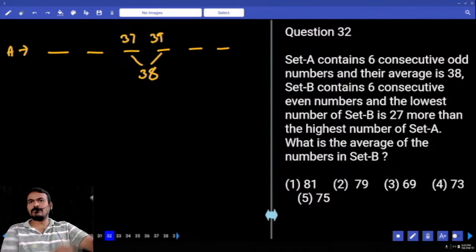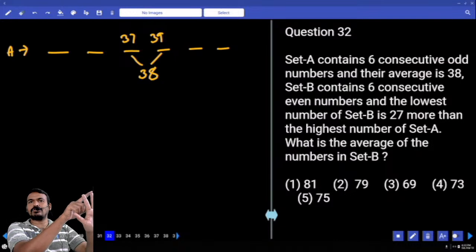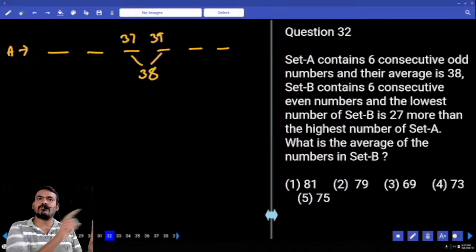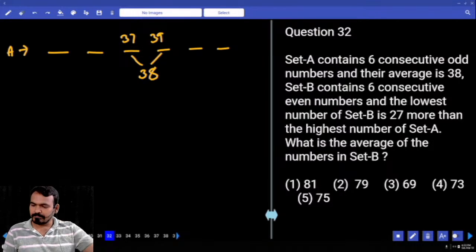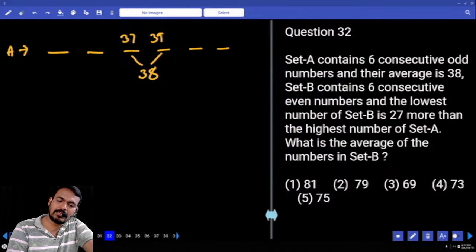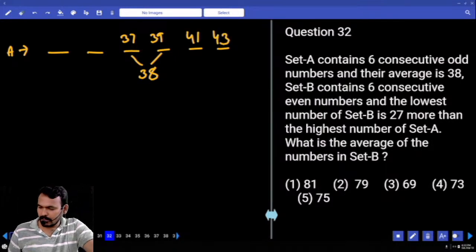Six numbers, the average means it is in between the value of the third position and the fourth position, or not? The in-between value is 38, the third position is 37 and the fourth one is 39. And what is the next number after 39? 41. Next one 43. Set B.